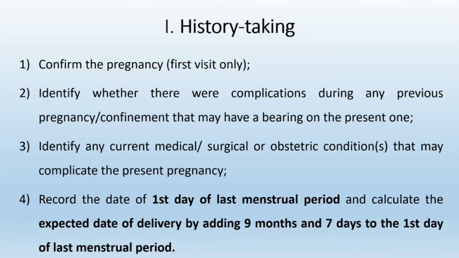Then record the date of the first day of the last menstrual period and calculate the expected date of delivery by adding 9 months and 7 days to the first day of the last menstrual period. How is EDD calculated? Add 9 months and 7 days to the first day of the last menstrual period.